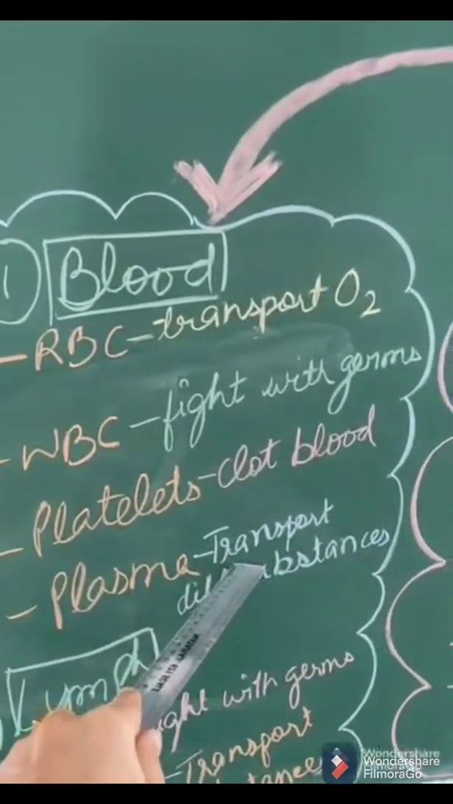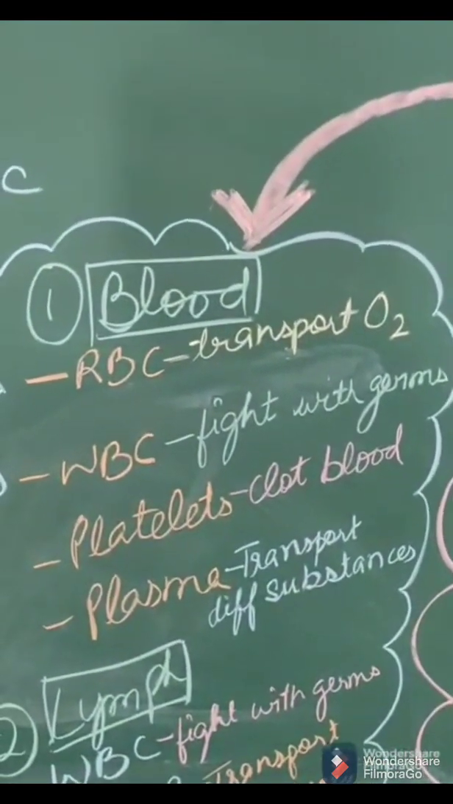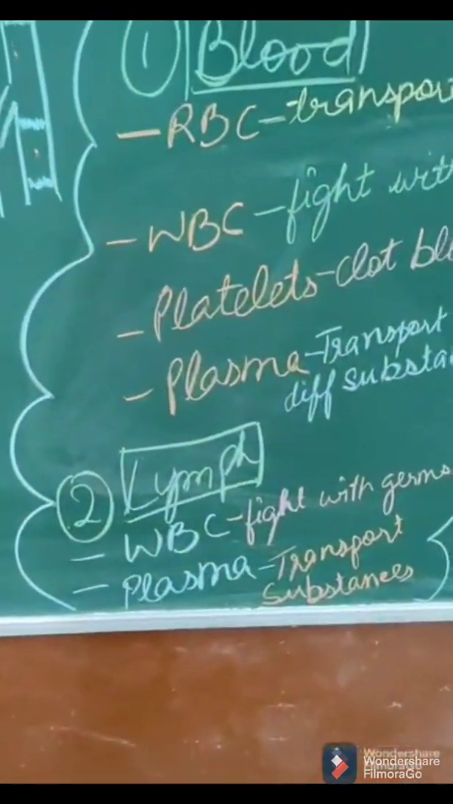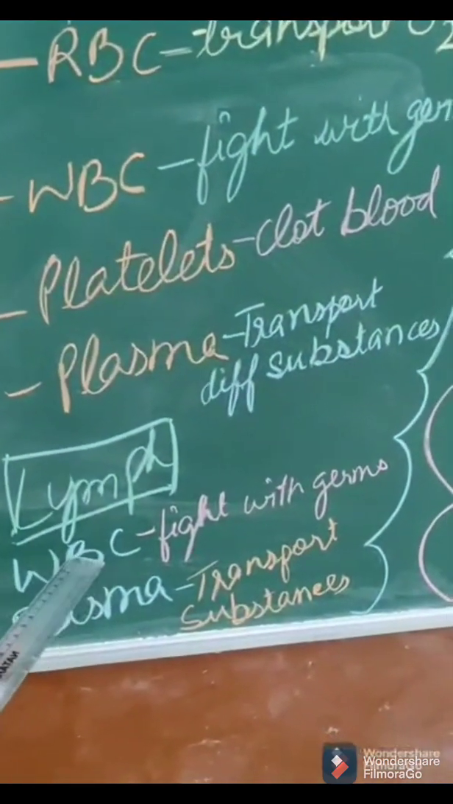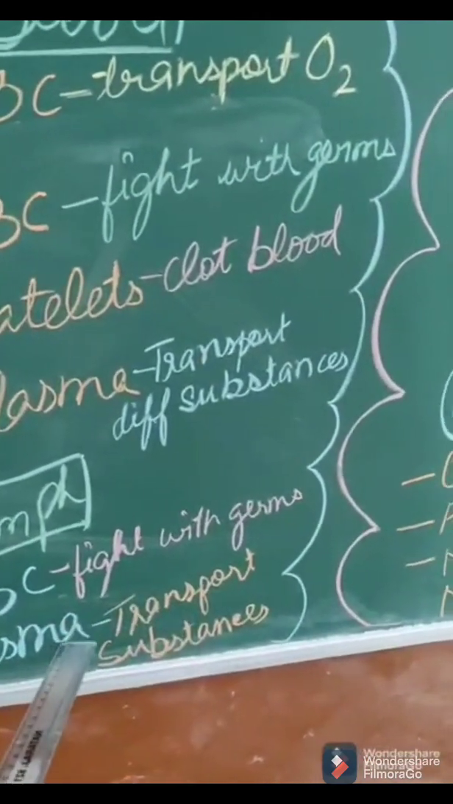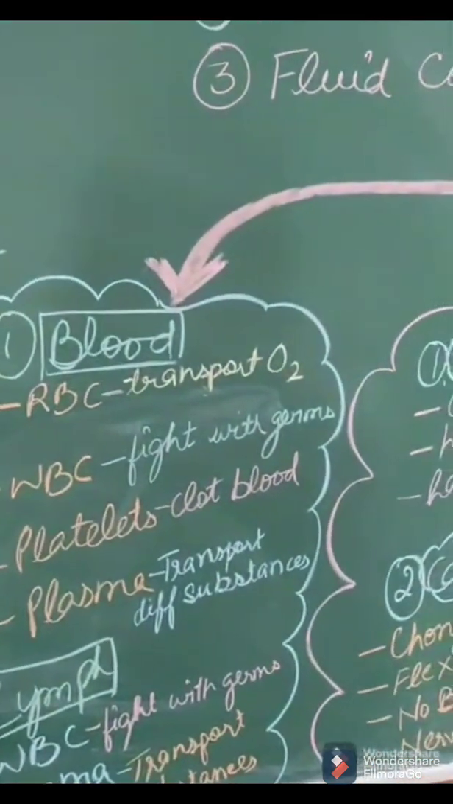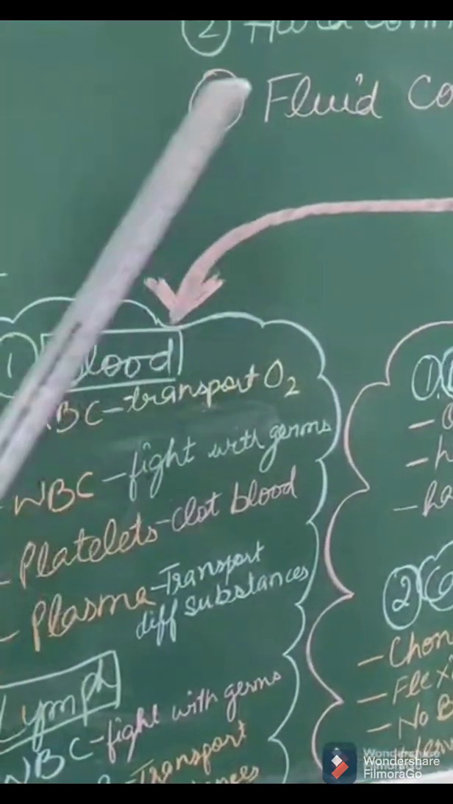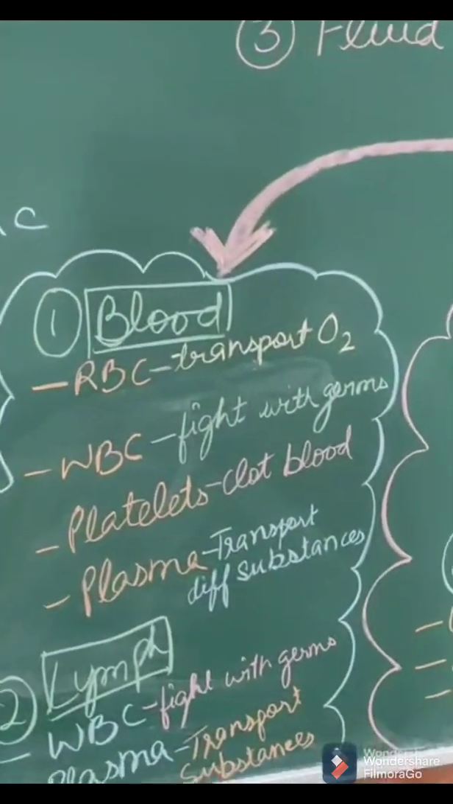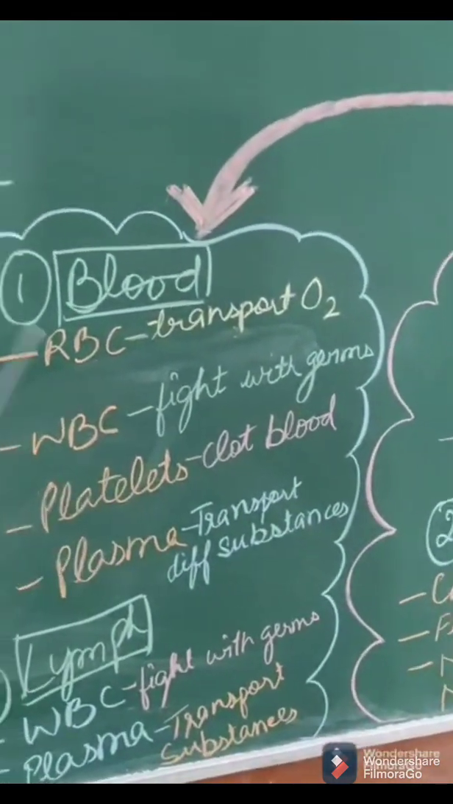It transports different substances such as waste material, food substances, hormones, antibodies, all these are transported with the help of plasma. Then move to lymph. Lymph has only two components. One is WBC, second is plasma. Same function of WBC, fight with the germs, and plasma function, transport different substances. So overall function of blood is to transport different substances, and function of lymph is to protect us from germs and diseases. Okay, individual function you can easily remember from here.